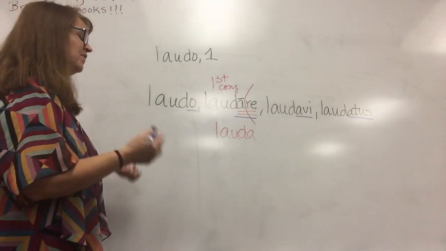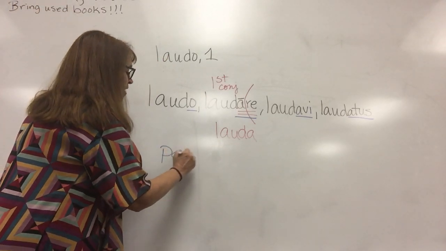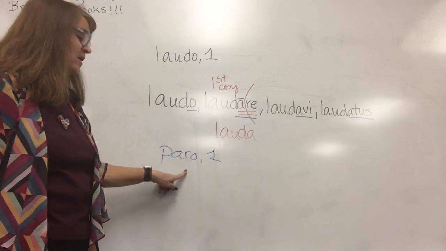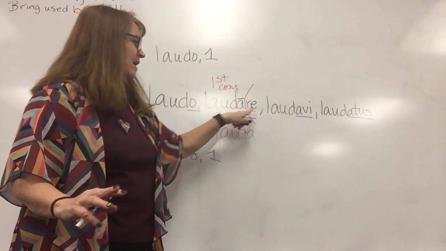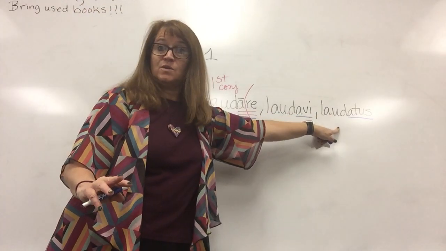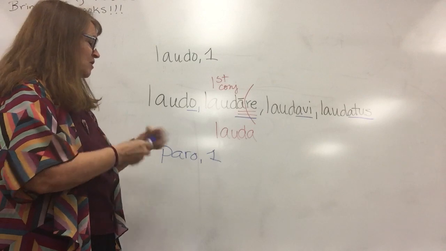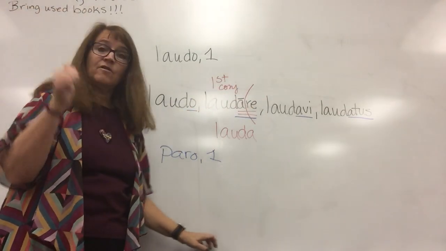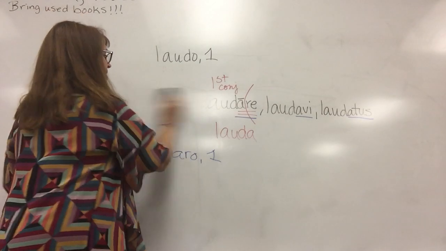So that's why they do this. For instance, if they say paro 1, we know the 4 principal parts are paro, parare, paravi, paratus. So just remember, o, are, avi, atus are your regular first conjugation principal part endings.